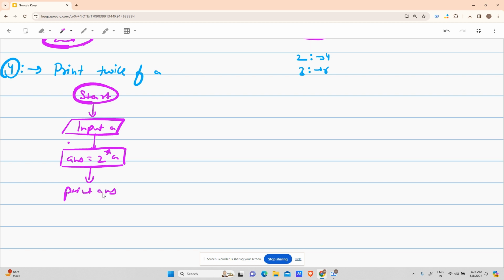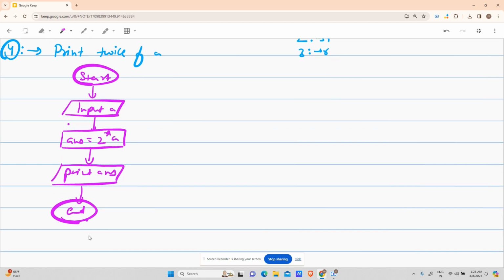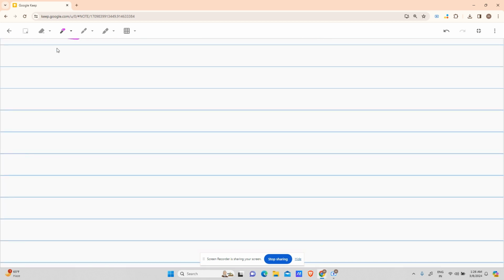Now what will be my block for print? It will be a parallelogram. Print answer. After that, end, because we have completed the task. So why remain in the algorithm? Moving to the next one.